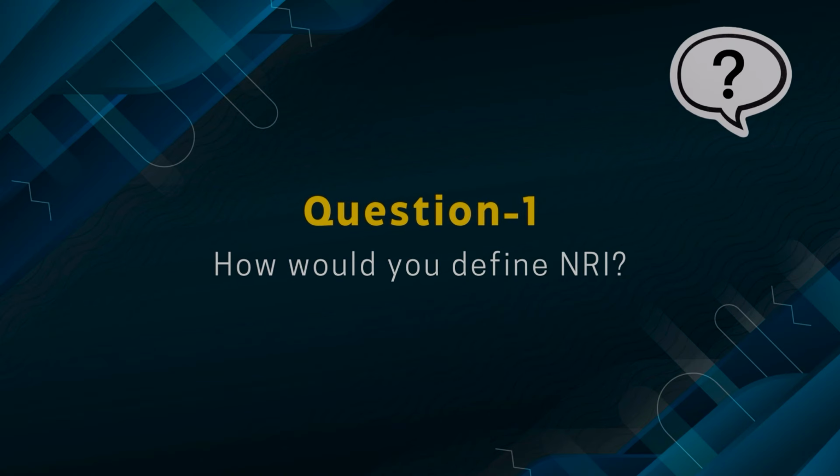So, Mr. Garg, I'll start with the first fundamental question. As per what's there in the textbook, how do we define an NRI, which is a non-resident of India? Well, it's a perfect question to start with, Parul, and I was expecting it. So an NRI, a non-resident Indian, is an individual of an Indian origin or nationality who resides outside of India for a significant part of the year.